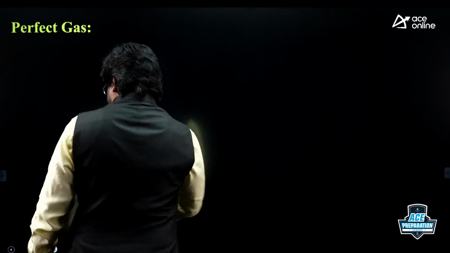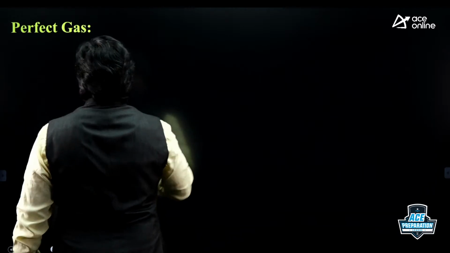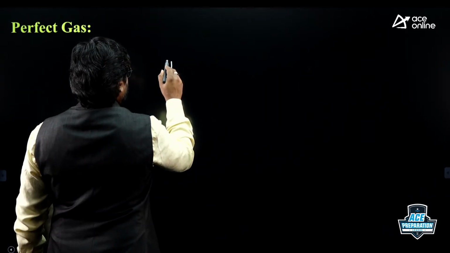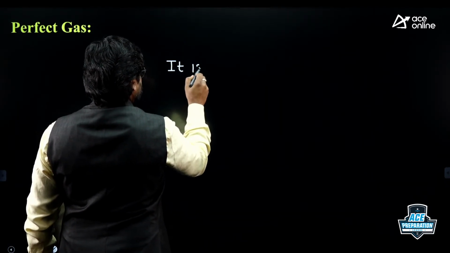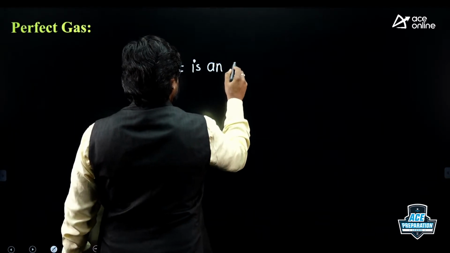What is perfect gas? Perfect gas is an ideal gas in which the variation of specific heats, that is specific heat at constant pressure and specific heat at constant volume, with respect to temperature is negligible. Perfect gas is an ideal gas.